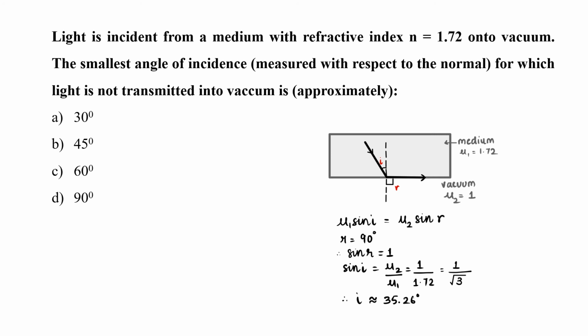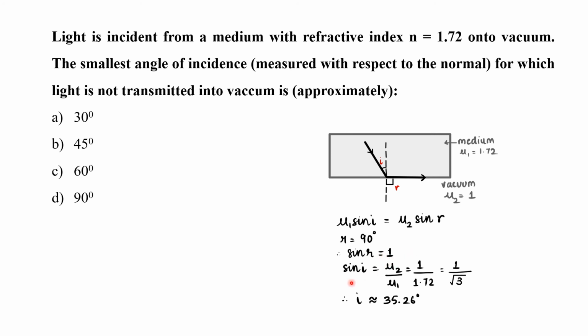The general formula for calculation is mu1 sine i, which is the angle of incidence, is equal to mu2 sine r, which is the angle of refraction, where mu1 is the denser medium refractive index and mu2 is the rarer medium refractive index. Here we know that r, that is the refracting angle, is 90 degrees and sine r is equal to 1 because sine 90 is equal to 1.